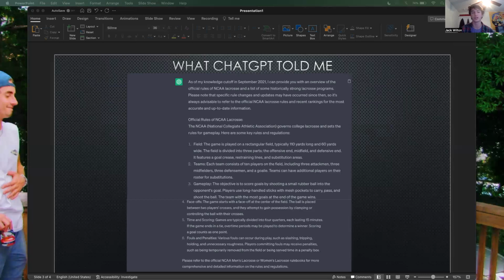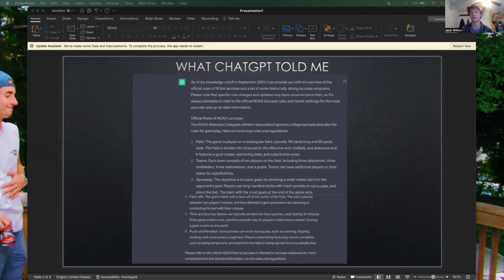And then the most important part, the fouls and penalties at section 6. This section is the most important regarding my prompt and what I wanted to find out about the NCAA lacrosse rules. It was very vague about the penalties and didn't specify which penalties could result in penalty time and which don't. It also failed to list all the penalties that can occur during a game and did not differentiate between personal or technical fouls or what could lead to a player expulsion.